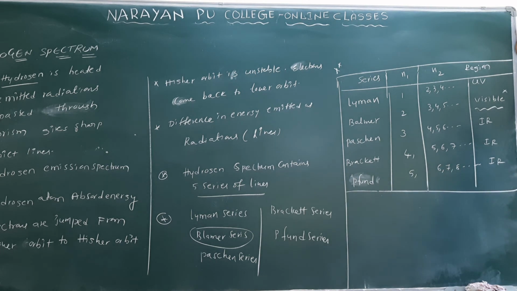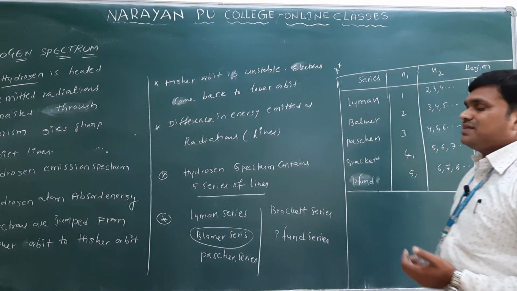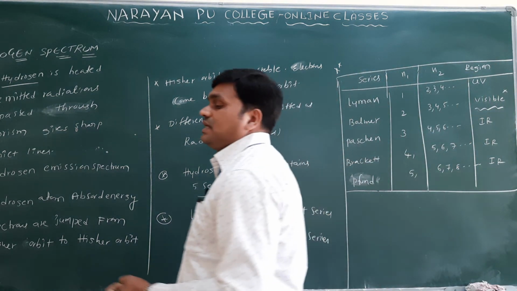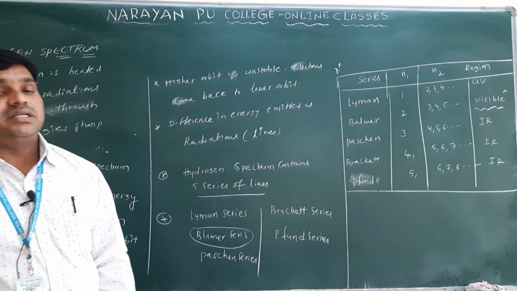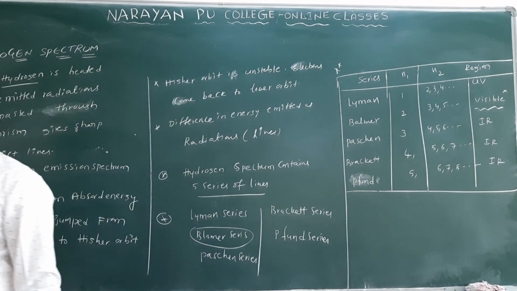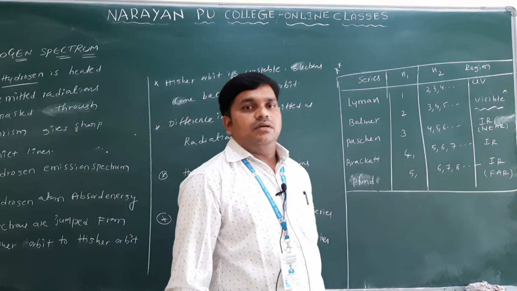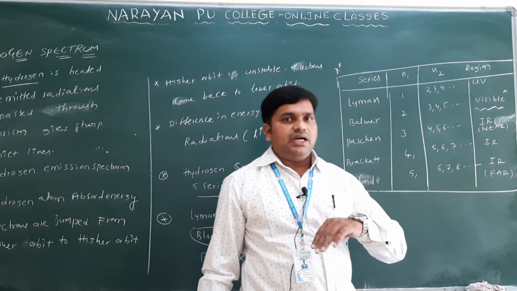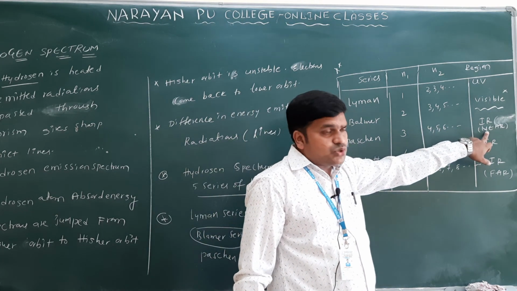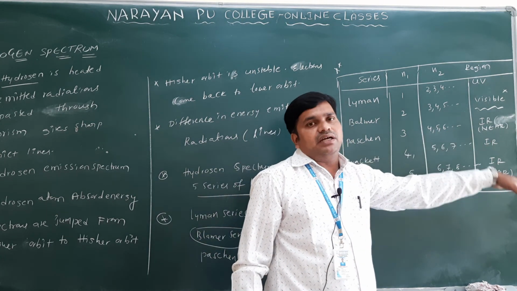It also belongs to the IR region. So these are the regions and series with N1 and N2 values. The hydrogen spectrum has 5 series of lines: Lyman, Balmer, Paschen, Brackett and Pfund. I wrote IR for three of them, but one is near IR, one is IR, and one is far IR.